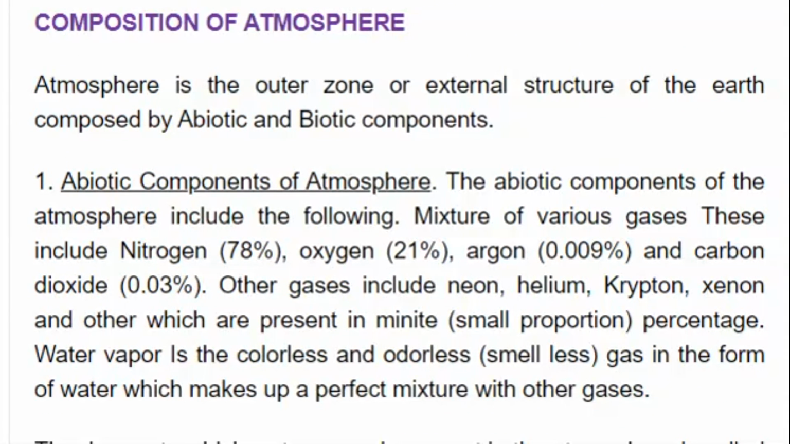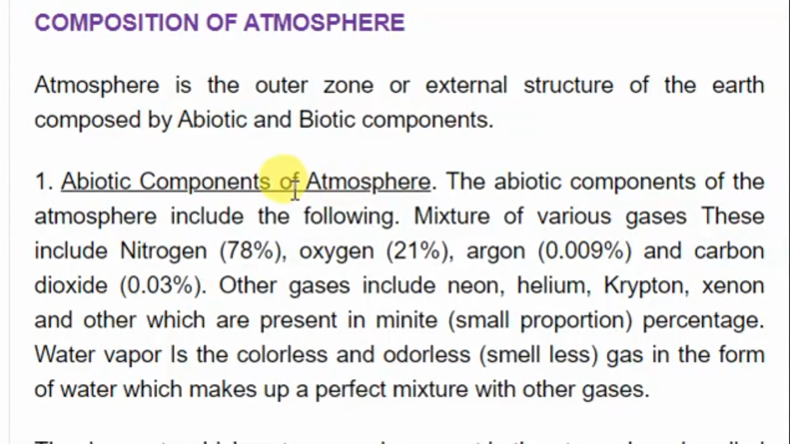Now, composition of atmosphere. Atmosphere is the outer zone or external structure of the earth, composed of abiotic and biotic components. Now, about composition of atmosphere, it is made up of abiotic component and biotic. Starting with abiotic. Abiotic, that means non-living. What are the non-living components present in the atmosphere? The abiotic component of atmosphere includes the following: mixture of various gases.